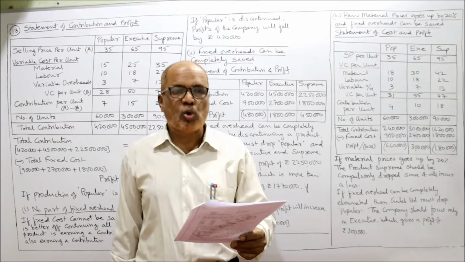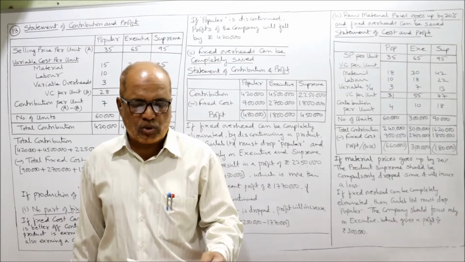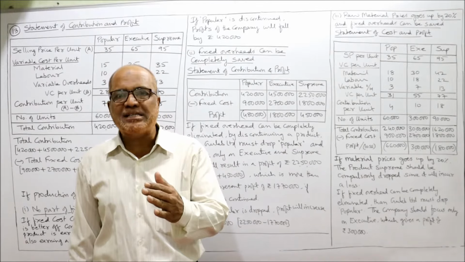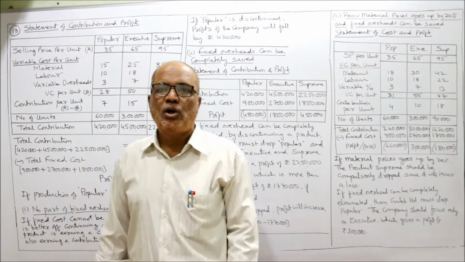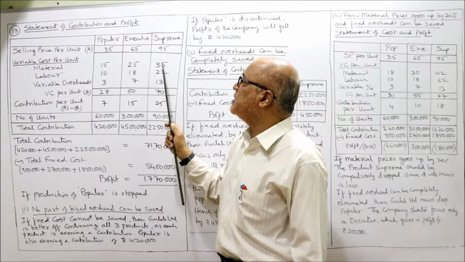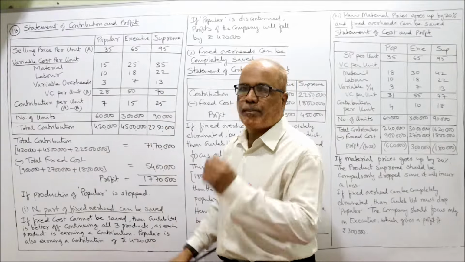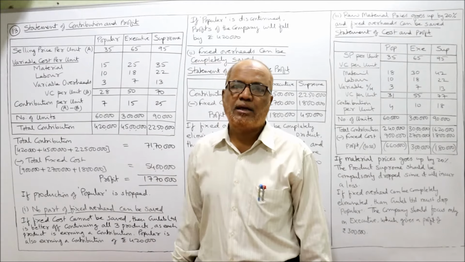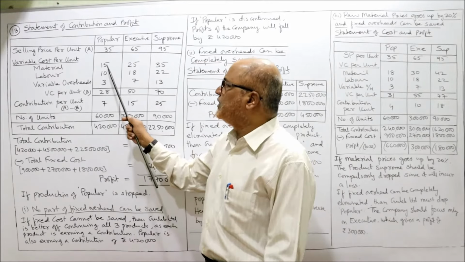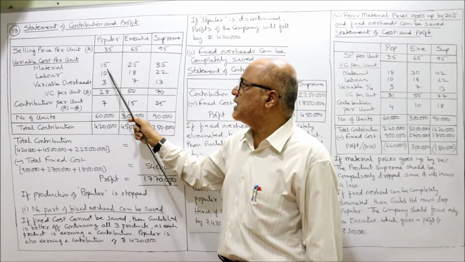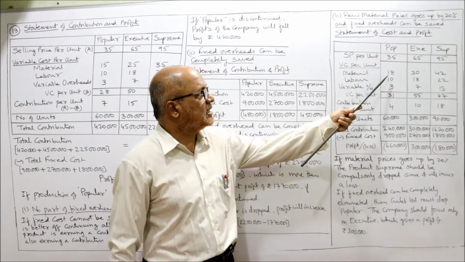Raw material prices go up by 20% and fixed overheads can be saved. See here, raw material prices go up by 20%. What were the earlier raw material prices? 15 rupees for Popular, 25 rupees for Executive, Supreme it is 35. These are the raw material prices. It is saying that raw material prices have gone up by 20%. So 15 into 20%, 3 rupees. Add 3 rupees, 18 rupees. So raw material cost will become 18.